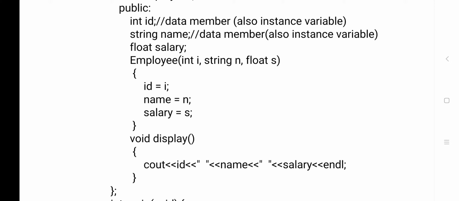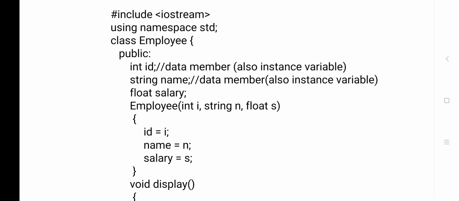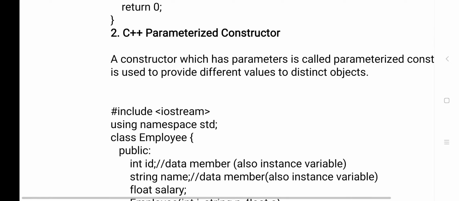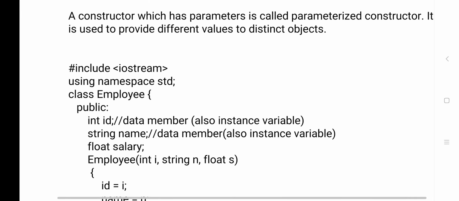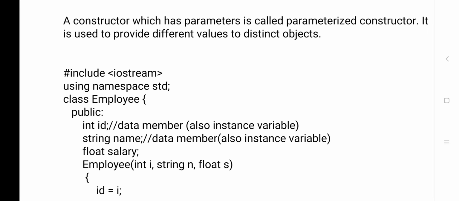If parameters are there inside the parenthesis, then it is called a parameterized constructor. A constructor which has parameters is called a parameterized constructor. So what is a parameterized constructor? The constructor which has parameters is called a parameterized constructor.